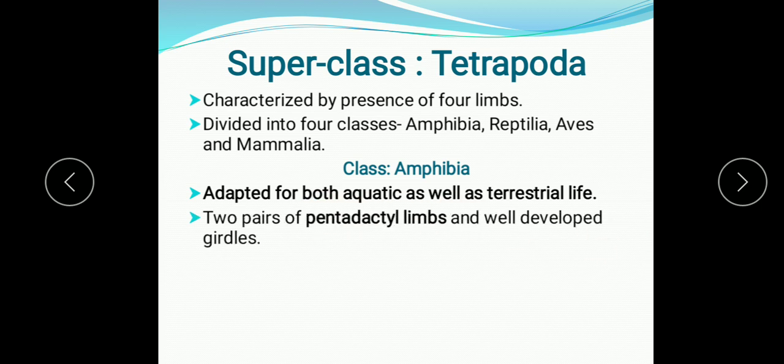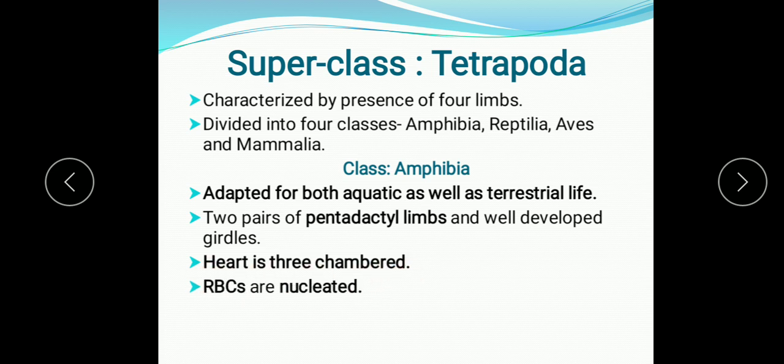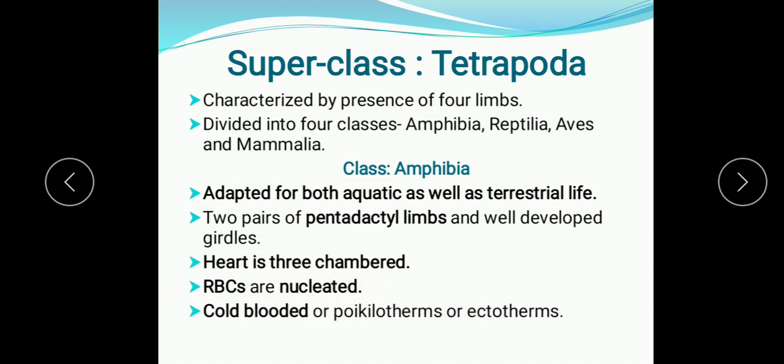aquatic and terrestrial life. 2 pairs of pentadactyl limbs. Pentadactyl means there are 5 digits in the limbs, and well developed girdles are there, pelvic girdle, pectoral girdle. Heart is 3 chambered. Here sinus venosus and truncus arteriosus are present in them, that is a part of the heart. RBCs are nucleated, nucleus is present in the RBCs.